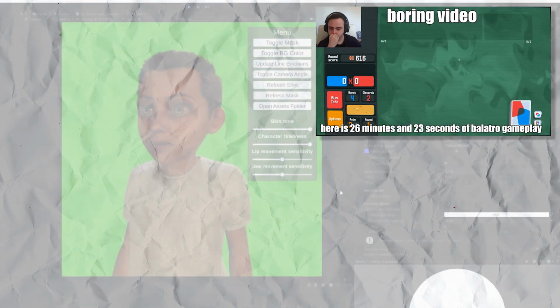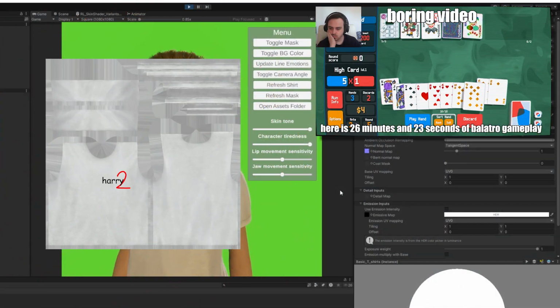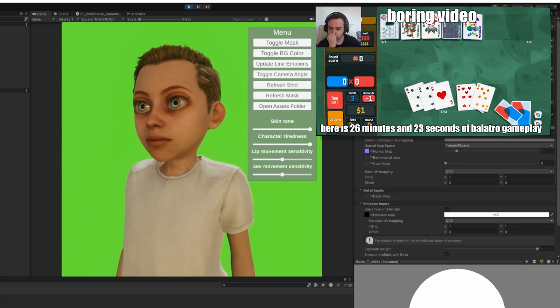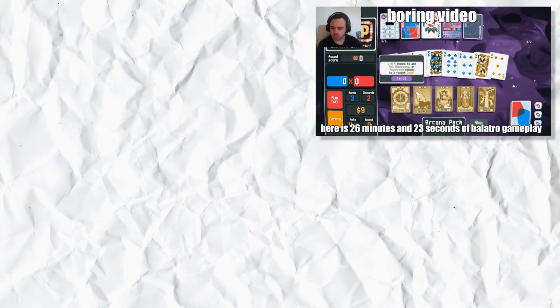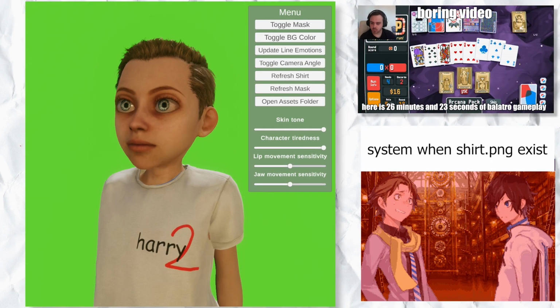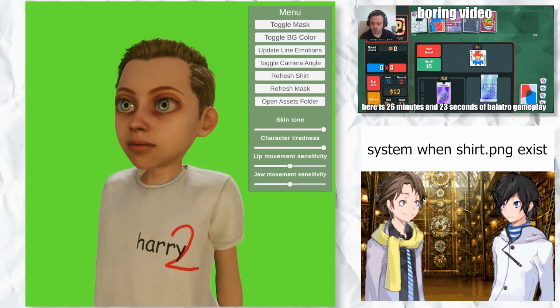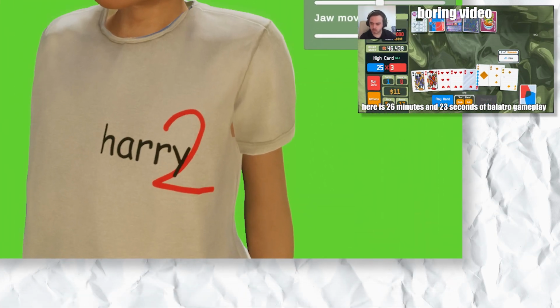So what I did was I took the base color map of the shirt from the Character Creator 4 export, edited it, and dropped it into the base color map field of the shirt's material, which is fine if the end user has the raw Unity project, but that's probably not going to work for us. So instead, when the user clicks the refresh shirt button, it looks for a file called shirt.png in the textures folder, and if it finds one, it does the material update at runtime. Now they have this little Harry 2 insignia on their shirt, which I think is fun.